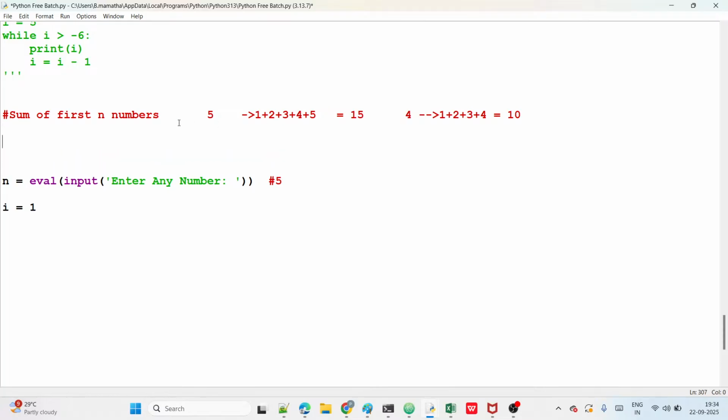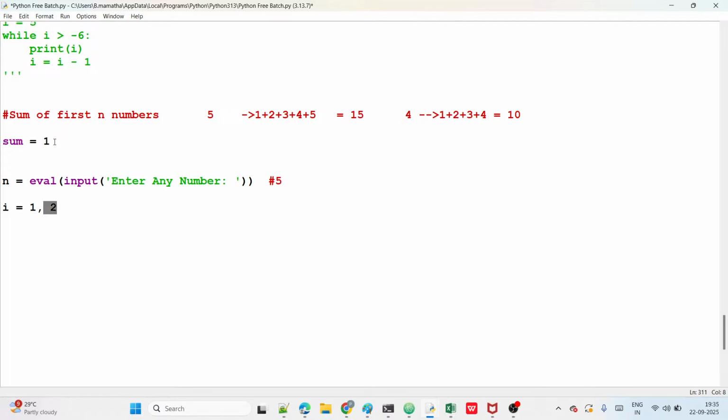So here I take one variable, suppose sum, with a 0. Why 0? Because he is giving the 5. First time I value is 1, so that 1 is added to the sum, and sum becomes 1. Next time I value is 2, and that 2 is added to the sum again.